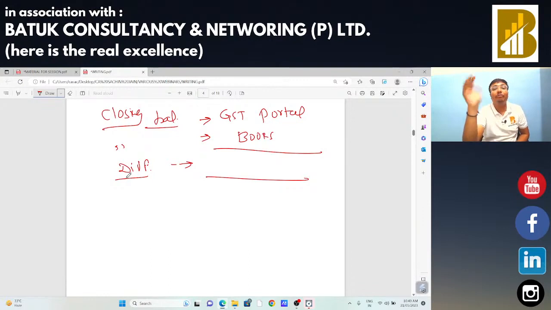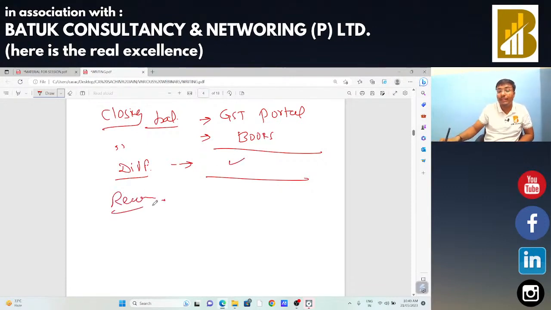किसी ने पे नहीं किया, वो एक अलग पॉइंट है, but the input and output is okay if there is no difference between the closing balance of input tax credit on GST portal and on the books of accounts. Okay, and if you find any differences, in that case you need to demand the reconciliation. I am not saying that this is any type of fraud or there are any type of leakages. Okay, you need to check the reconciliation.